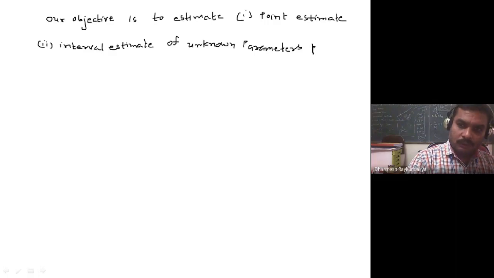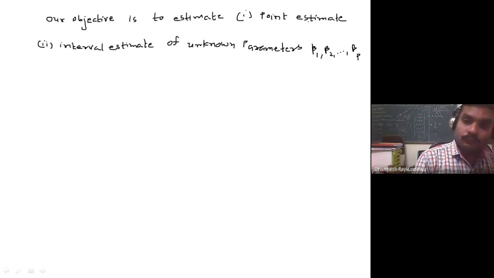These are beta 1, beta 2, up to beta p. Suppose you are in a position to obtain the estimate of beta 1, beta 2, beta p. So we are interested in obtaining the point estimate as well as the interval estimate of unknown parameters beta 1, beta 2, beta p, if possible.